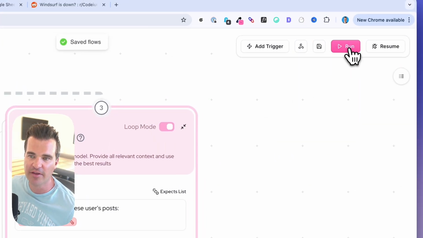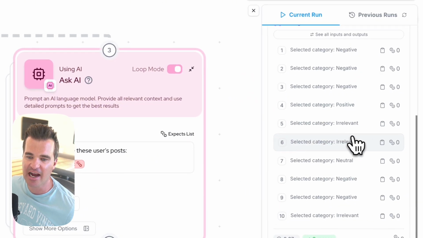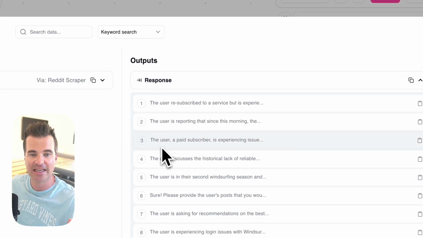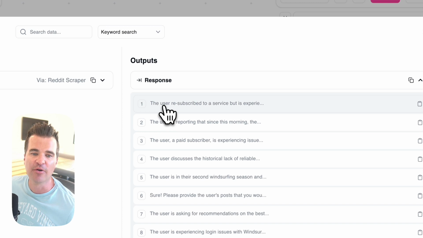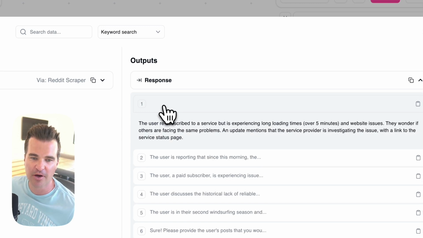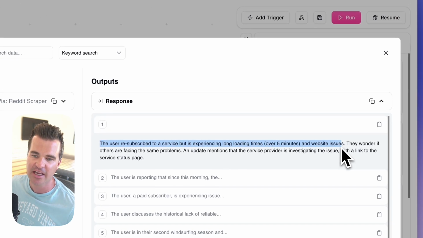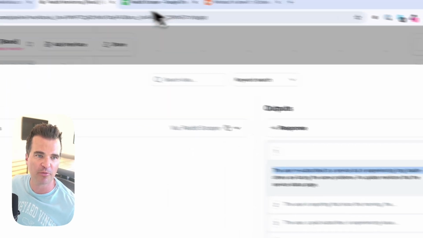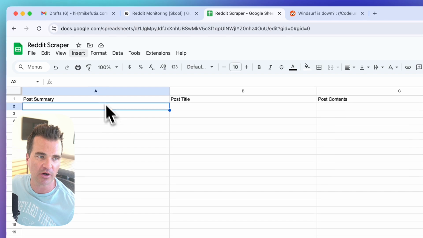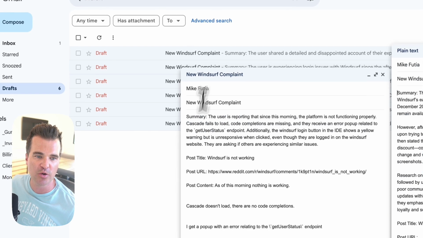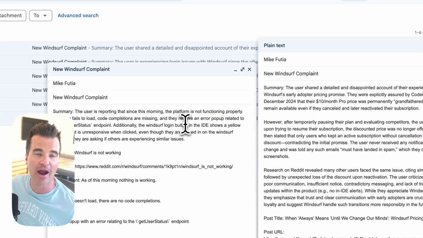And now if I run this, I want to check out the Ask AI node here. And you can see I've got 10 responses. So this is basically just summarizing what the post is about. The user resubscribed, but has experienced long loading times and website issues. So this summary will be helpful to post into our spreadsheet and also to include at the top of the emails that go out to us every morning.